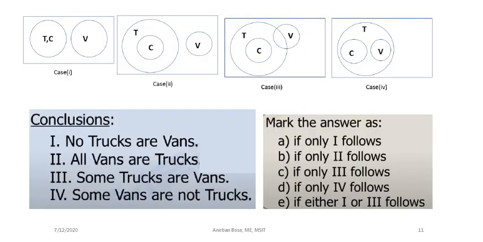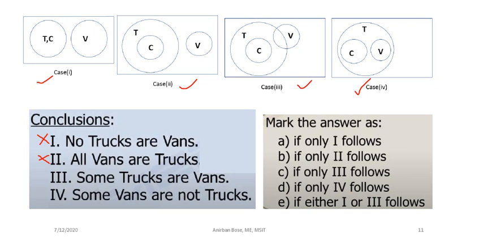Now let us see the different conclusions, with these 4 cases in front of you. What is the first conclusion? No trucks are vans. But in this diagram you can see there is a portion where truck and van are common. So the first conclusion is not correct. Clear? Now you see, all vans are trucks. Here you can see all vans are not trucks. So this conclusion is definitely not correct.